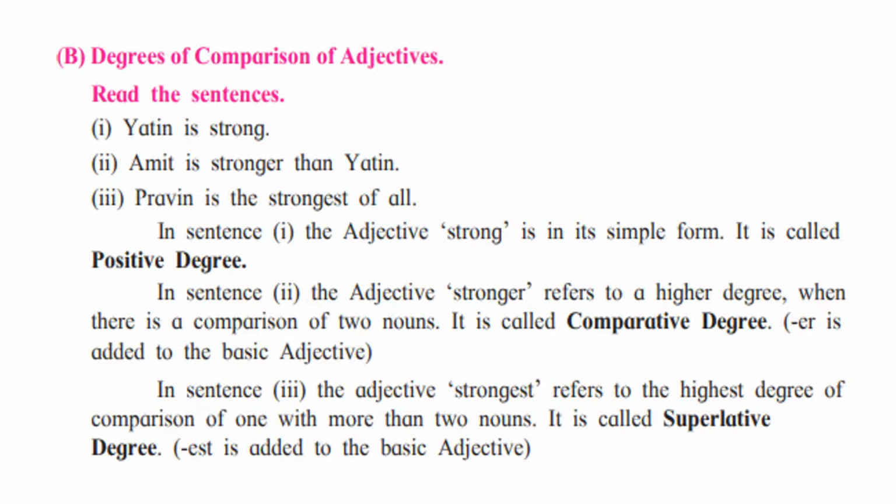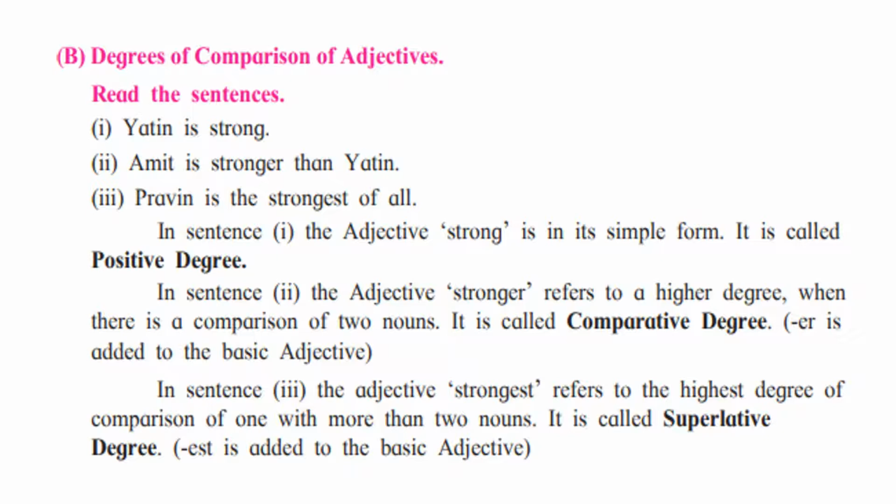Question number 5b. Degrees of comparison of adjectives. Whenever we are using adjectives, we are using degrees of comparison, and degrees of comparison can be used only with the help of adjectives. For example, Yatin is strong, Amit is stronger than Yatin, Praveen is strongest of all.